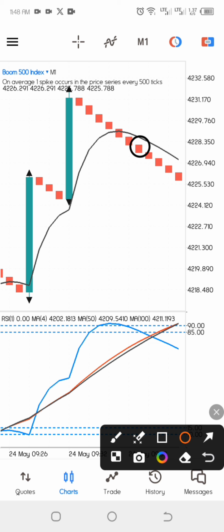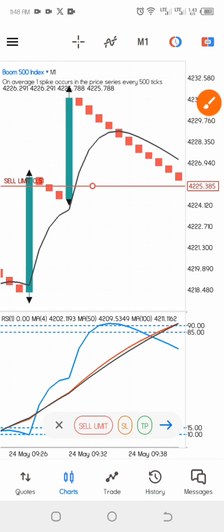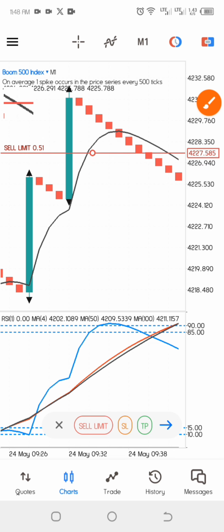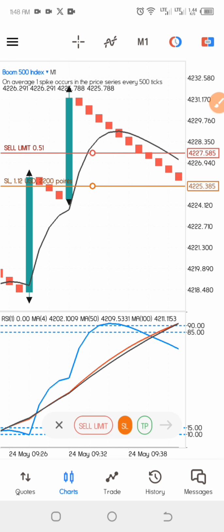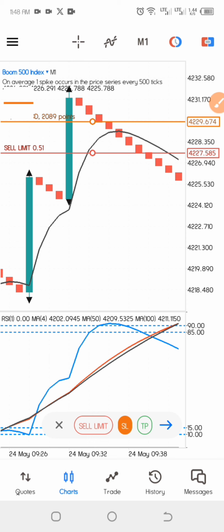Now after we enter our trade with that candle, our stop loss should always be right beneath the last candle before the price break below the moving average. So that is where our stop loss will be. Now this is what I'm talking about. Let's say you want to enter a trade at this area. Then your stop loss should be right at this area. That's where your stop loss should be.